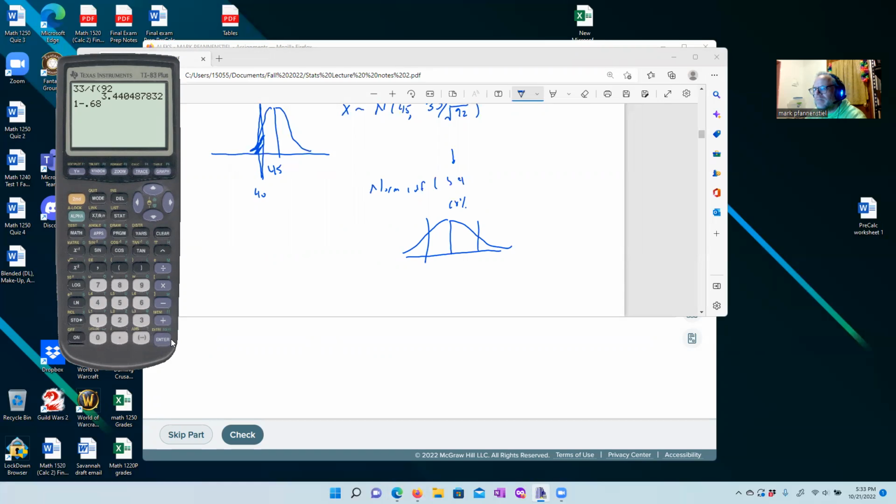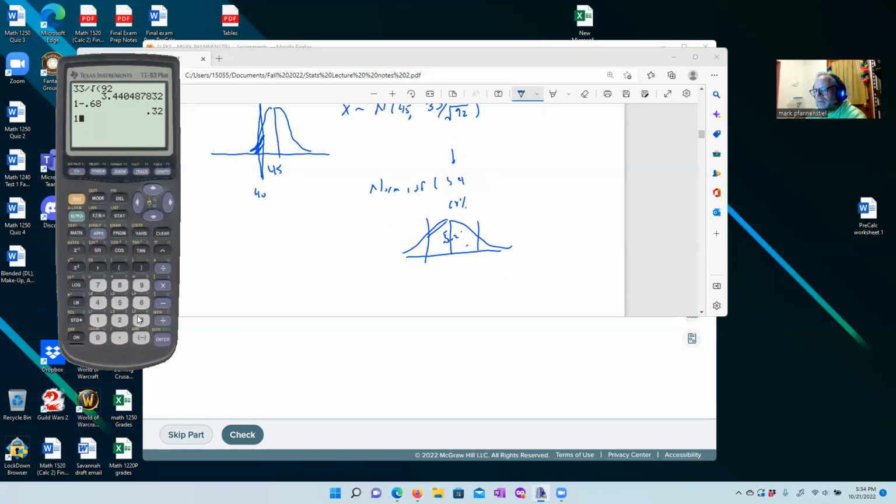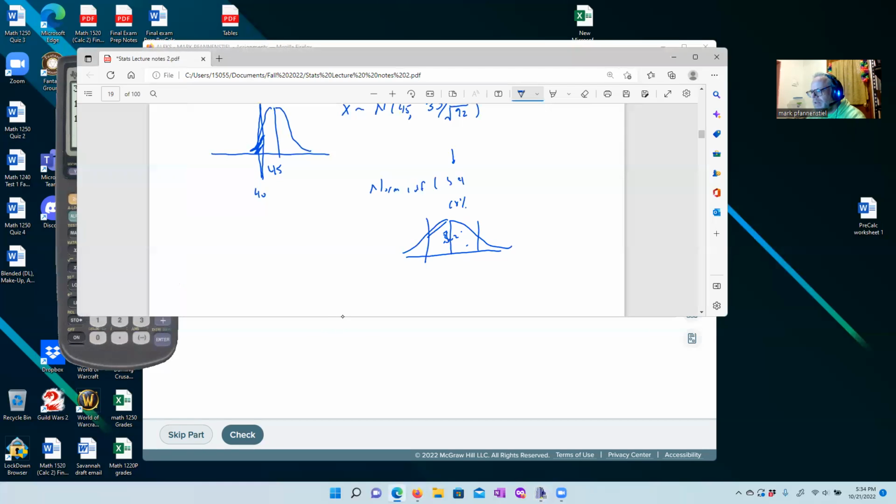Okay, just going back to the empirical rule. Hopefully that's making a little bit more sense now. This in the middle here is 68%. How much is outside of that? So 1 minus 68% should be 32%. Sorry, this was 68%.